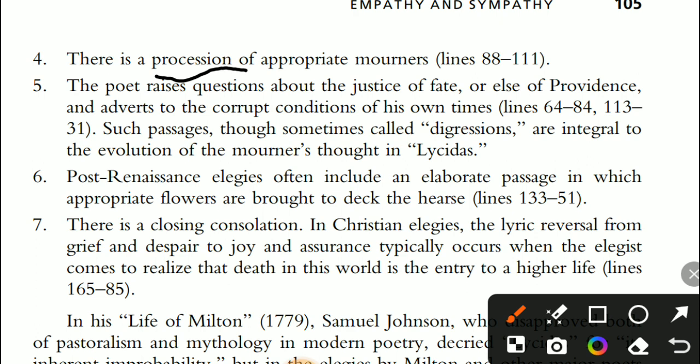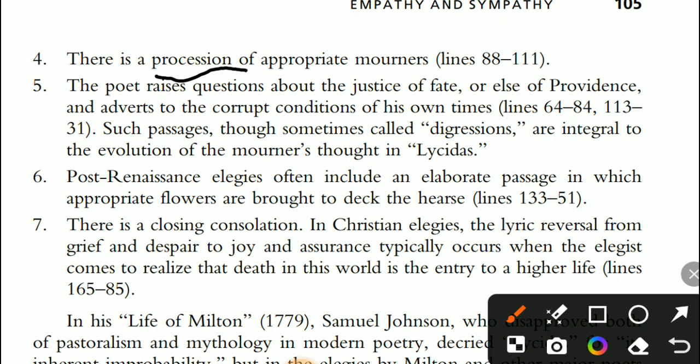Post-Renaissance elegies often include an elaborate passage in which appropriate flowers are brought to the hearse. Then there is a closing consolation in Christian elegies. The lyric reversal from grief and despair to joy and assurance typically occurs when the elegist comes to realize that death in this world is the entry to the higher life.